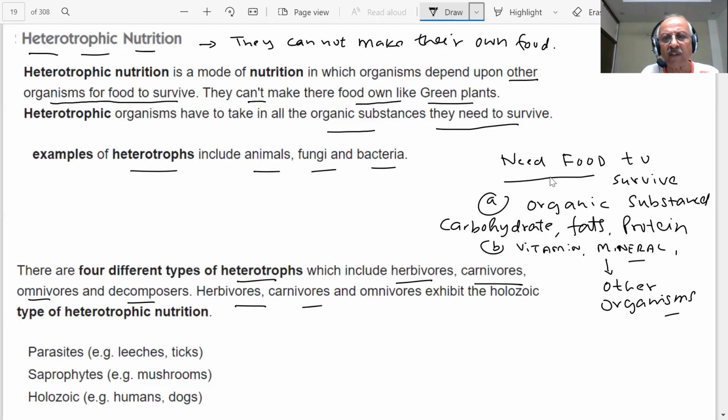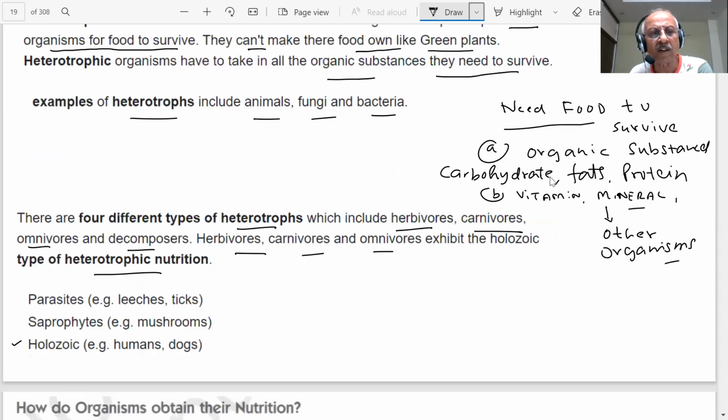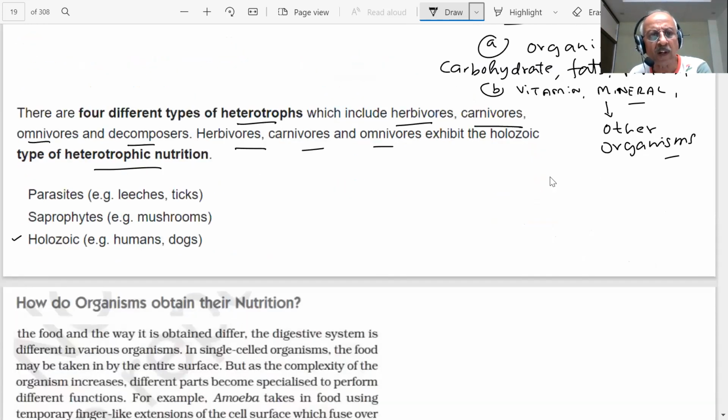Herbivores, carnivores, omnivores exhibit holozoic type of heterotrophic nutrition. Parasites are also there, ticks. Saprophytes, mushrooms. Holozoic, we are humans and dogs. All these are the different types of heterotrophs, which we will study in the coming topics.